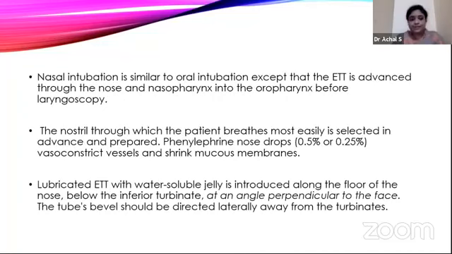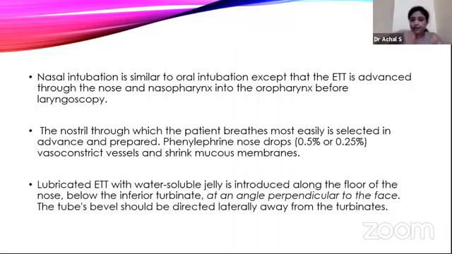Next is nasal intubation. Nasal intubation is similar to oral intubation, except that here the ET tube is passed through the nose. The size of the ET tube will be one size smaller than for oral intubation in the same person. The nostril through which the patient breathes most easily will be selected. Phenylephrine drops can be used to shrink the mucosa, or we can also use lignocaine jelly. Then an ET tube lubricated with a water-soluble jelly is introduced along the floor of the nose, below the inferior turbinate, at an angle perpendicular to the face.